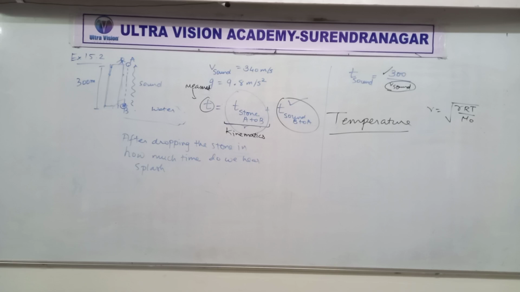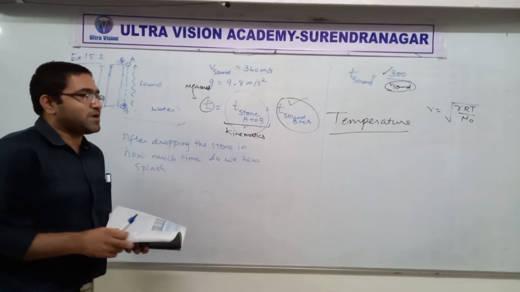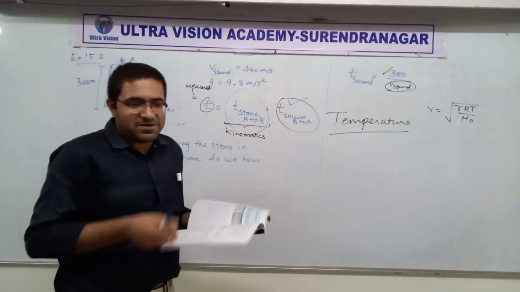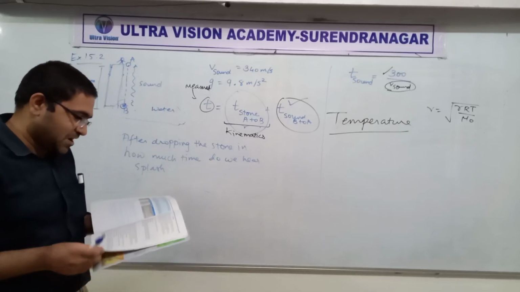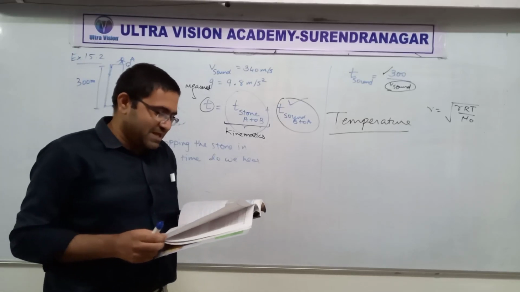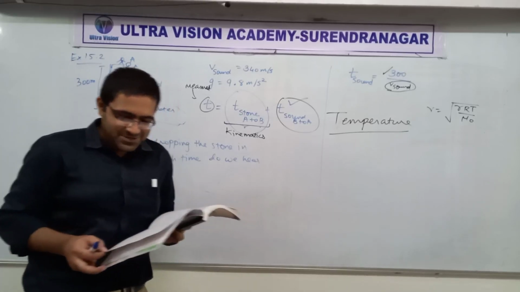Of course, there are many factors that may cause error here, so you have to be careful. It's not child's play to do all this. But this is definitely one valid method to find the temperature of air by dropping some object from a tower. Well, never mind. Let's go to the next question.